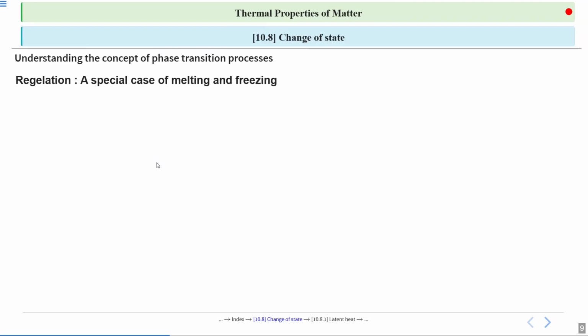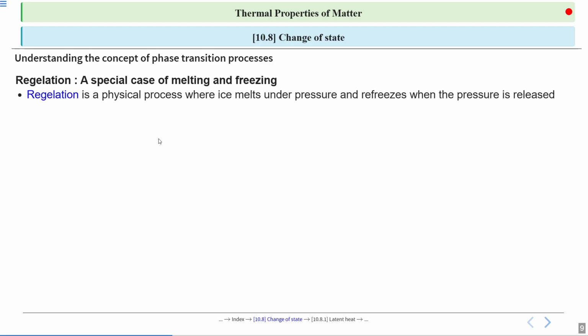Now, regelation, a special case of melting and freezing. Regelation is a process where ice melts under pressure and freezes when the pressure is released. It means, suppose we have a solid substance like ice, and it melts under pressure in the process of regelation.